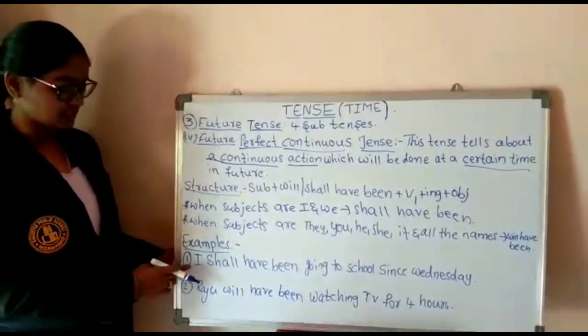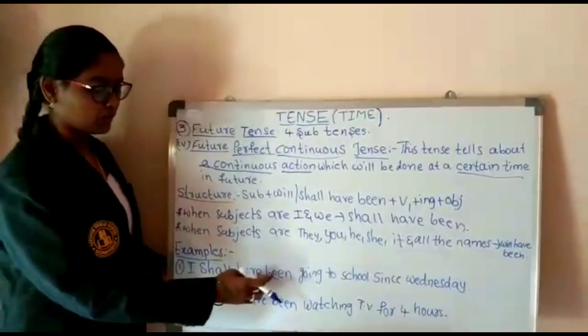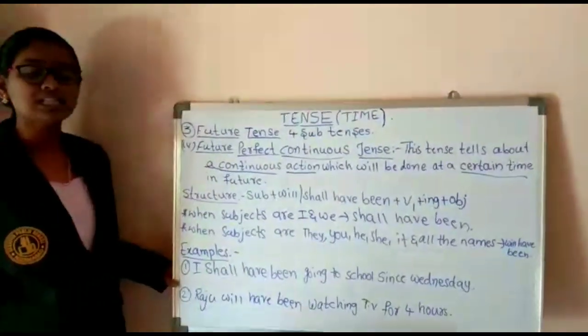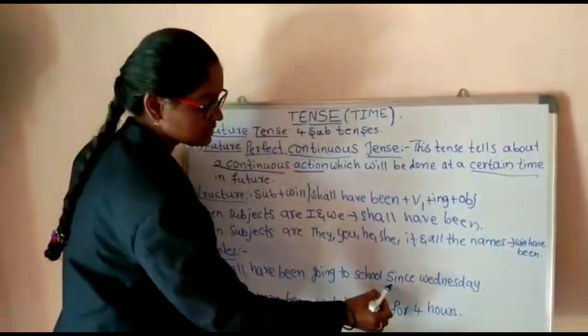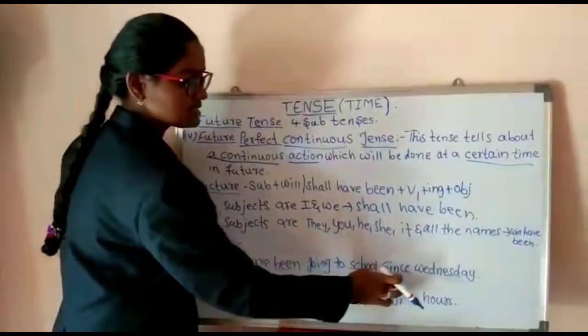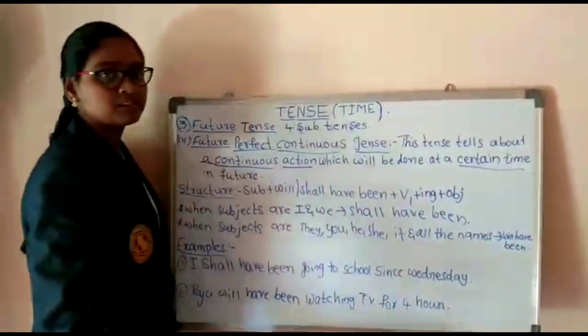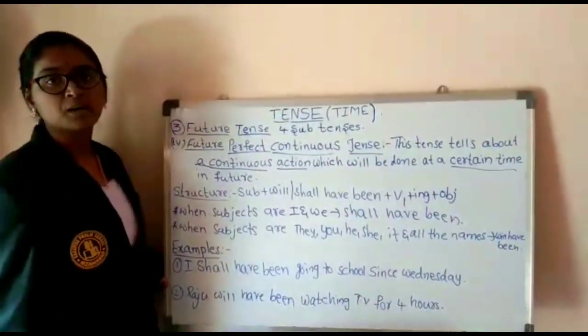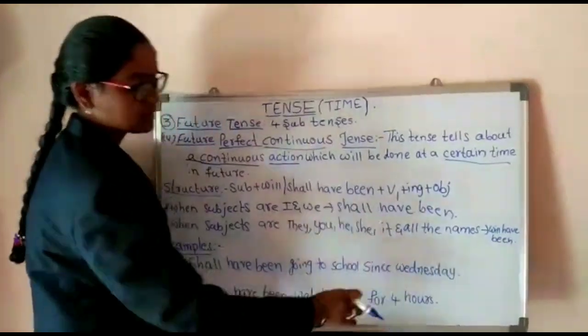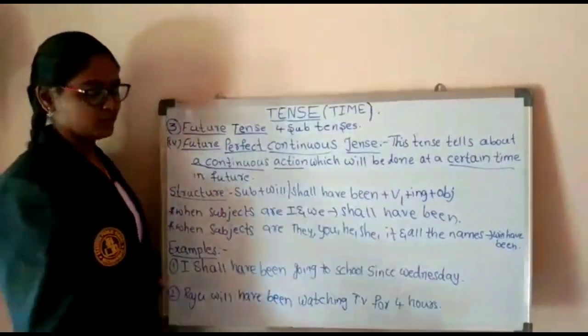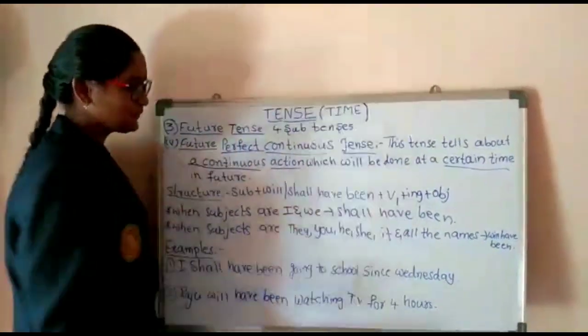First example is nothing but I shall have been going to school since Wednesday. Here why I used since Wednesday? Since is nothing but a point of time. And for is nothing but a period of time.